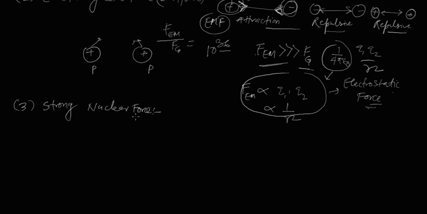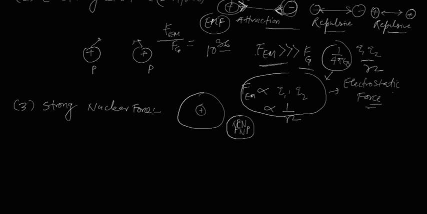So what is this? We know that the center of an atom is called the nucleus, and it has positive charge, and it consists of protons and neutrons. You see a bunch of protons and neutrons, and it forms the nucleus. Inside, the neutron is neutral, having no charge, but the proton has a positive charge.